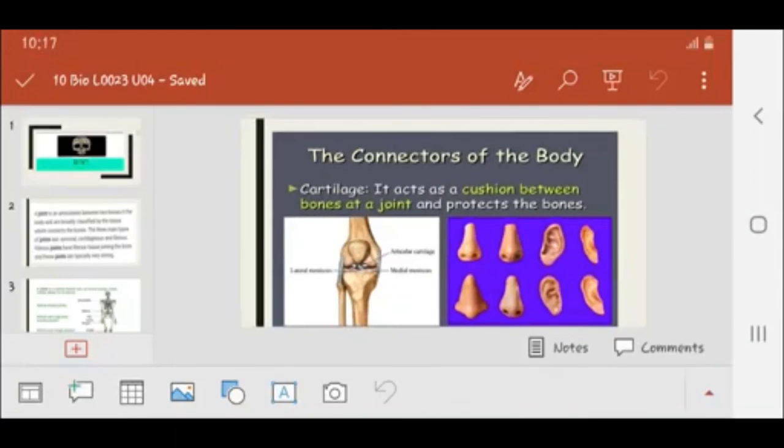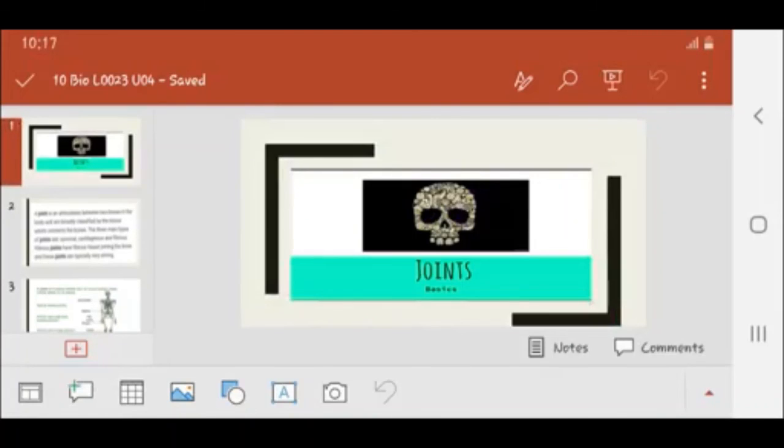So today our topic is about joints, in which we discuss joints and different types of joint, and next we discuss the types of movable joints, that is ball and socket joint.